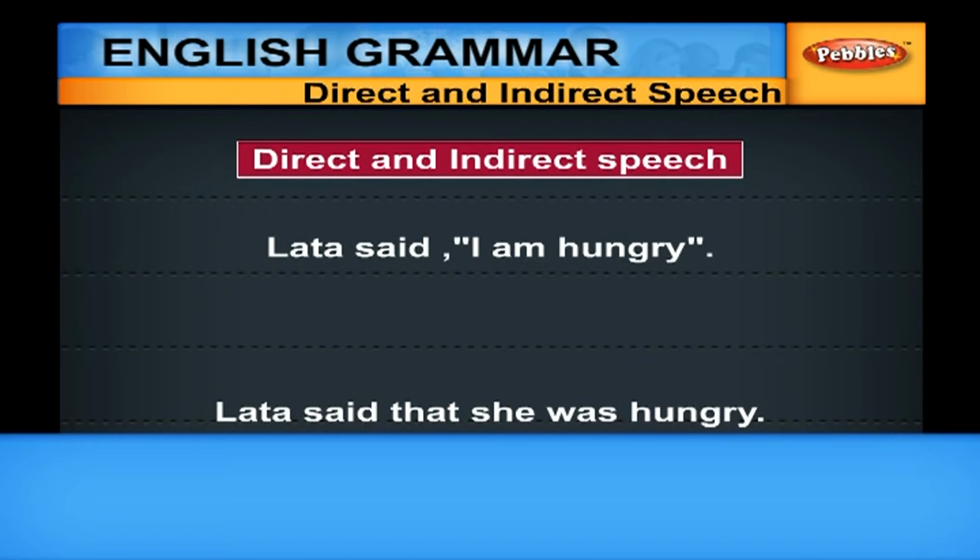What are the changes that we have made in this reported speech? While reporting what Lata said, we have included the conjunction "that". "I" is changed to "she". The tense of the verb in the reported statement is changed from the present to the past.